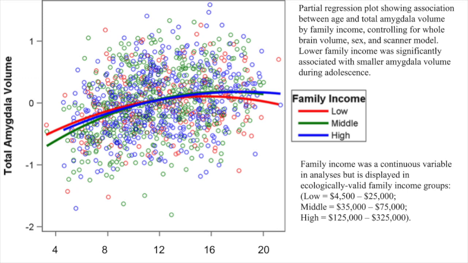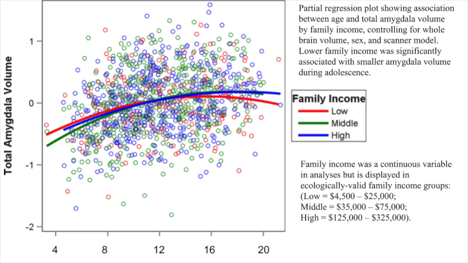Both sides of the graph show a separation of the family income lines. If you look at the left side of the graph, which focuses on the youngest children in the study, the red line is the highest, suggesting that in early childhood, children from lower income families have the highest total amygdala volume. Now look toward the opposite side of the graph. If you look at the right side of the graph, which are the adolescents in the study, the red line is the lowest and the blue line is the highest.